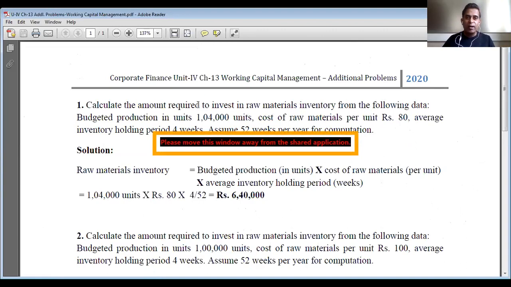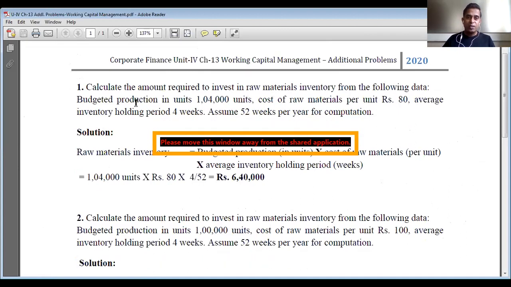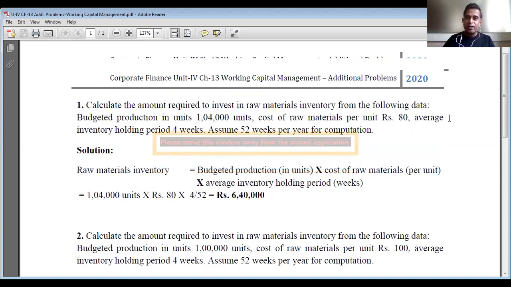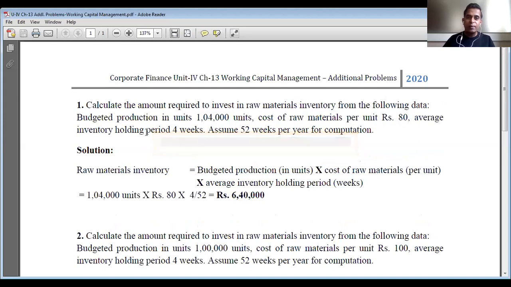Calculate the amount required to invest in raw materials inventory from the following data. Budgeted production is 1,04,000 units. Cost of raw materials per unit is 80 rupees. Average inventory holding period is 4 weeks.